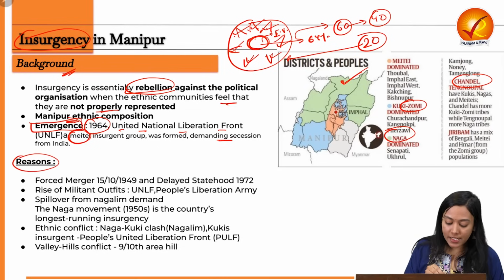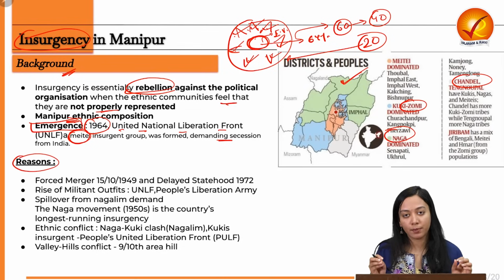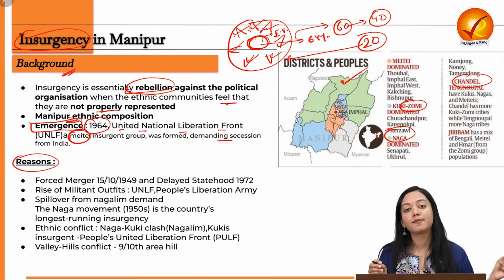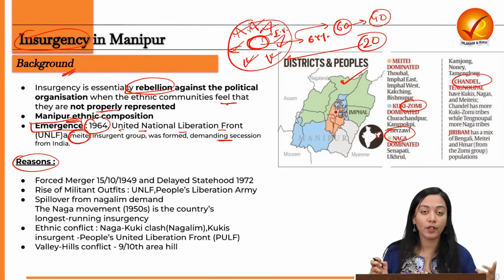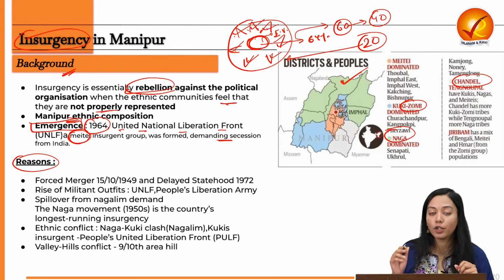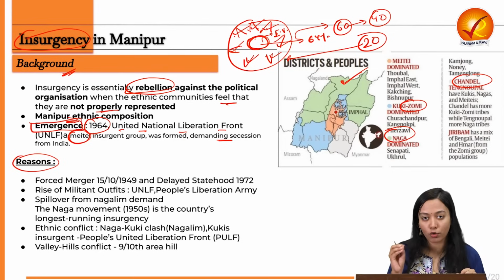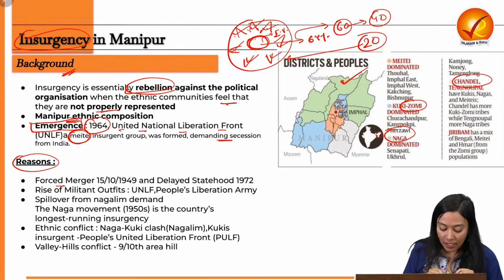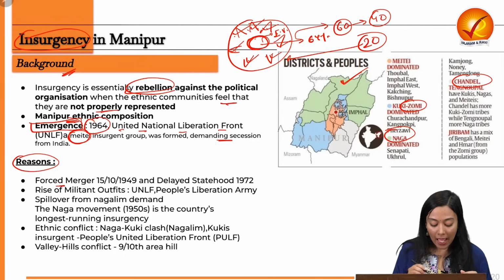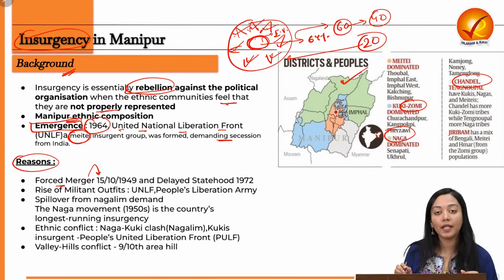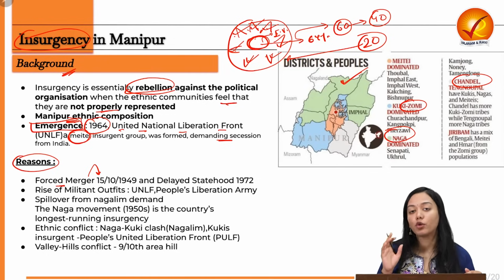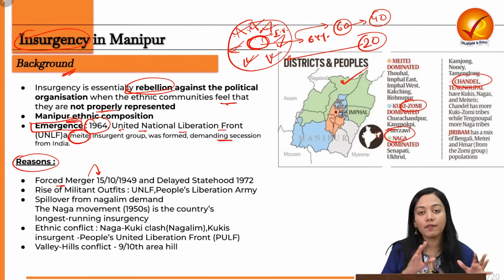So, what are the reasons for insurgency in Manipur? The specific reason dates back to when we got independence. The Meitei people wanted autonomy, but they were given a forced merger, and Manipur was merged with the Union of India on 15th October 1949. And still it was not given any autonomy.